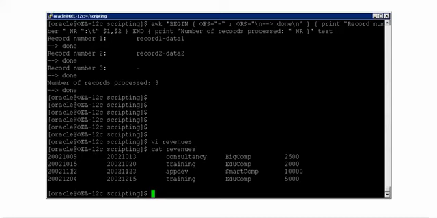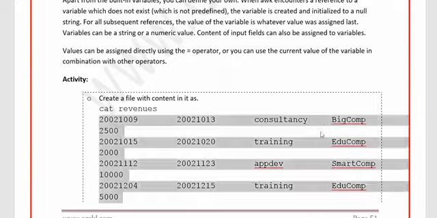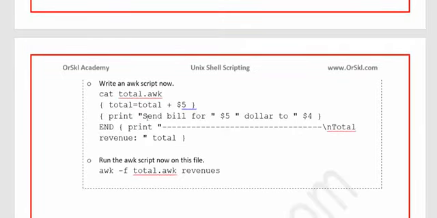Yes, that's true. Now every line it can process. First line has got date, first column or field has got date, second field has got date, third field has got what kind of technology it is, and then the company name, fourth one, and the price is the last one. Now I have something to be executed like this. I wanted to calculate the total amount that is spent, and send the bill for so and so dollars to so and so. That's what you wanted to go and actually look at.